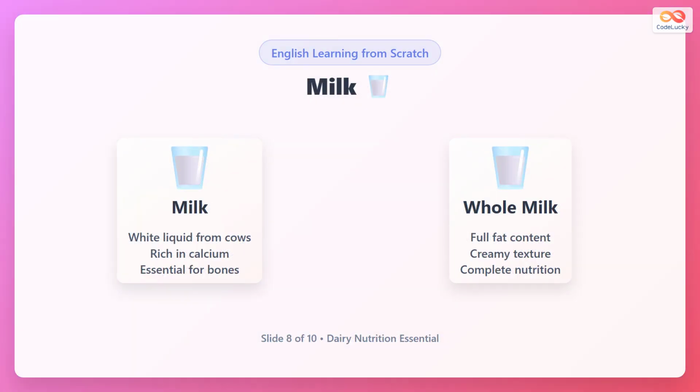Milk is a white liquid that comes from cows and other animals. It is rich in calcium and important for strong bones. Whole milk contains all the natural fat and is creamy in texture. People drink milk plain or use it in cooking and baking.